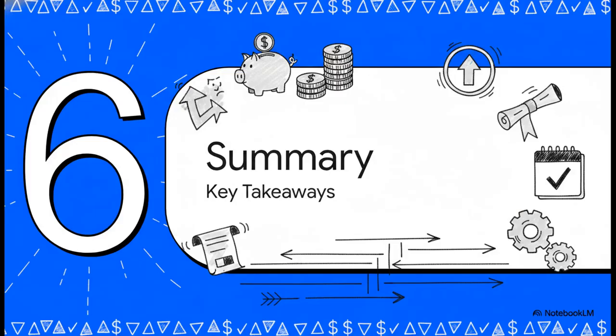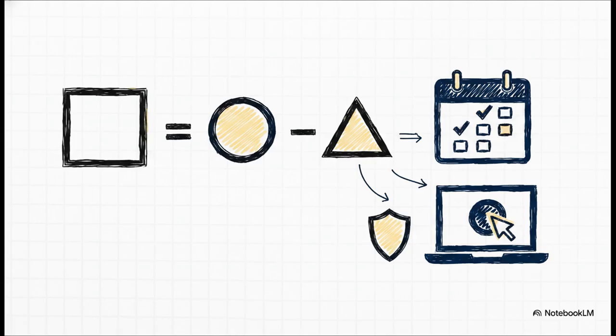Section 6. Summary and Takeaways. Let's wrap up this explainer with the absolute key points you need to take back to your practice. From the much-needed tax year concept to the brilliant A equals B minus C formula, the Income Tax Act 2025 simplifies the jargon but keeps the compliance incredibly strict.